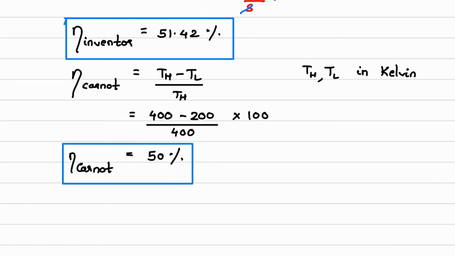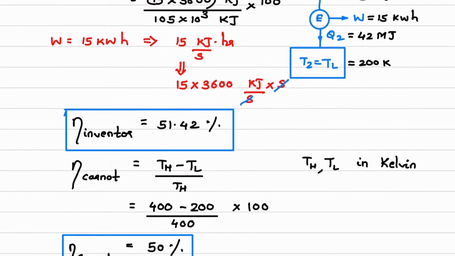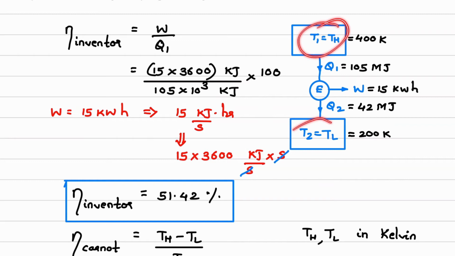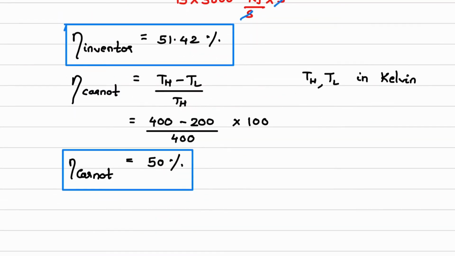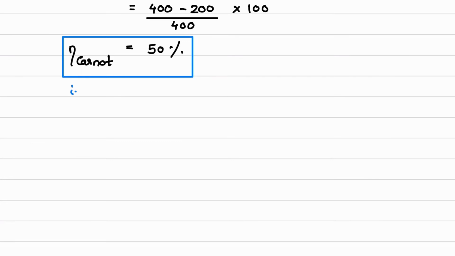Now if you compare for same temperature limits, a Carnot or reversible engine has the highest efficiency. And here you can see we have the same temperature limit, but whatever efficiency the inventor is claiming for the engine is greater than Carnot, which is not possible. So finally I have to write down a statement below this. What I'll write down is: efficiency of inventor's engine is greater than efficiency of Carnot engine.